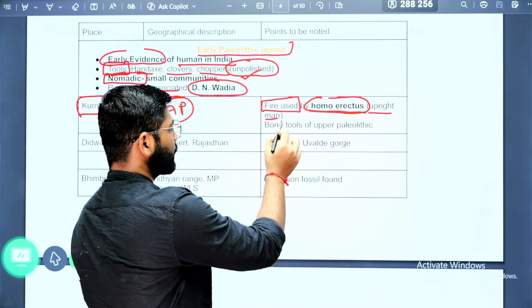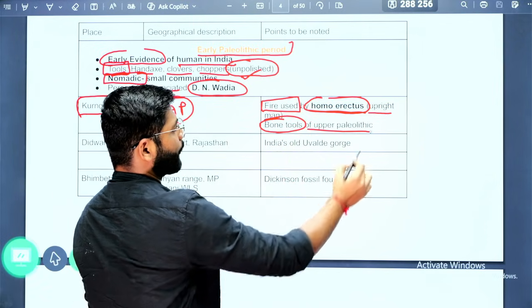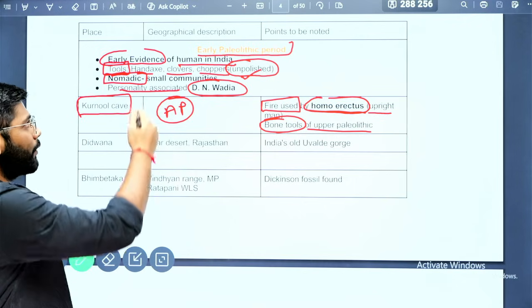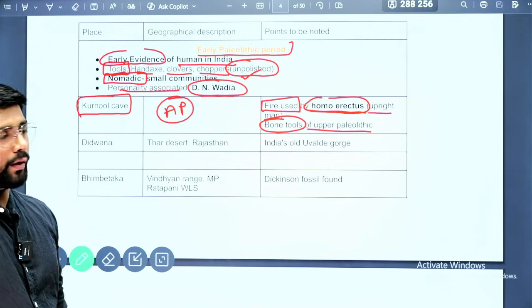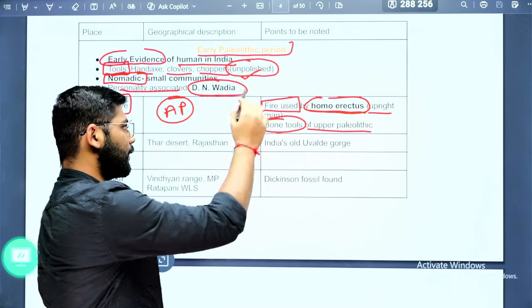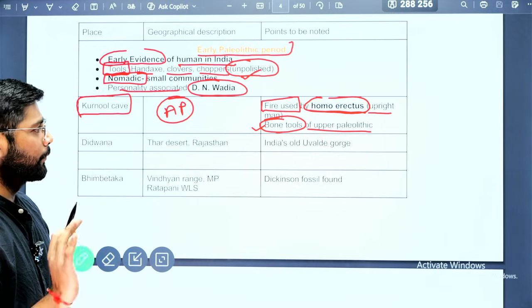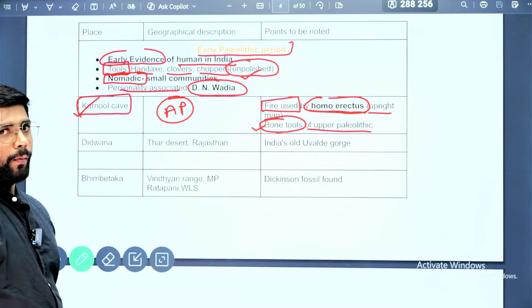Second, the bone tools. Bone tools of the upper Paleolithic period were also found at this particular site. So apart from tools made of stone or other material, bone tools were used by the early people of the Paleolithic. This is one important thing you need to know about the Karnool cave.